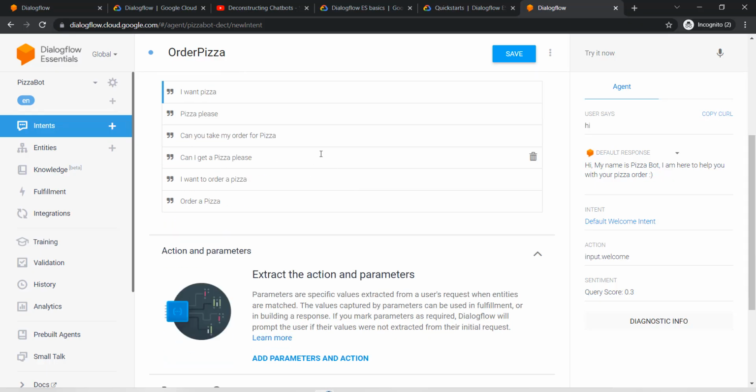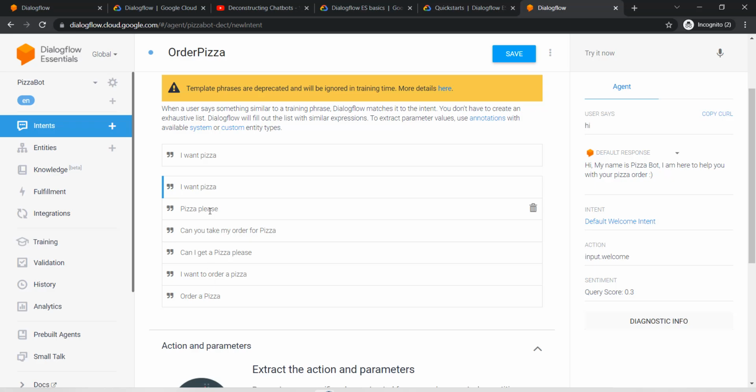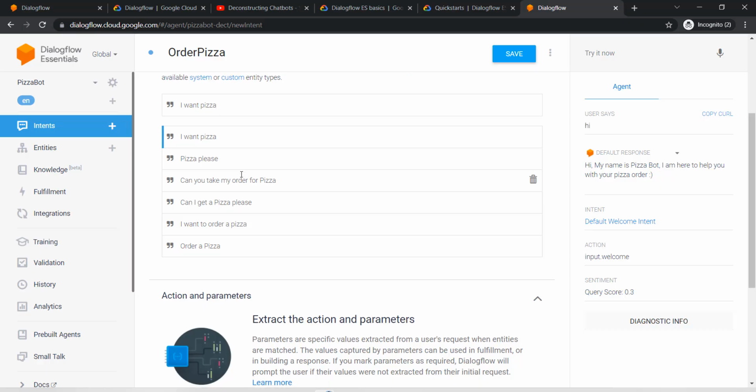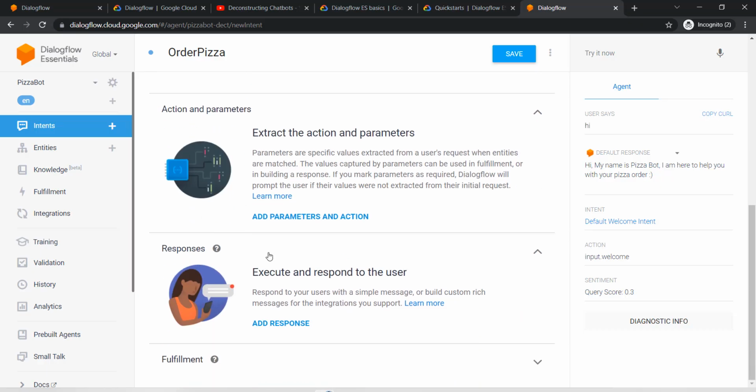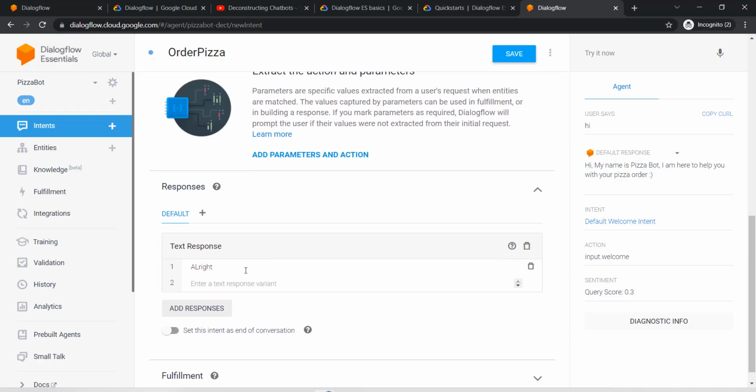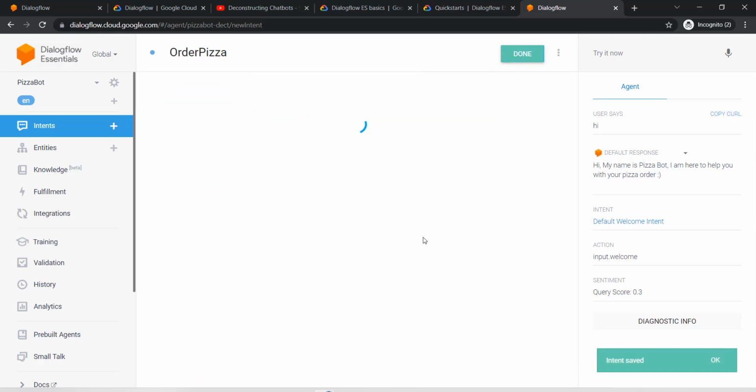If the user says any of these, like 1 2 3 4 5 6, only 6 phrases we have used, but ideally you should be using 10 or so, so that you can train the model better. And now in response, I will say add response, and I will say all right, I can help you with your pizza order. So this is it. And then again we need to save it so we can train the model. I'll just save it. It's saved, it's done.